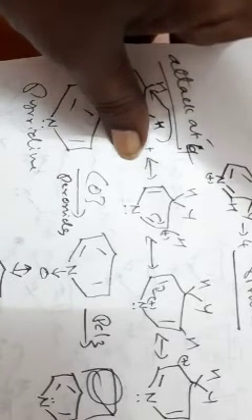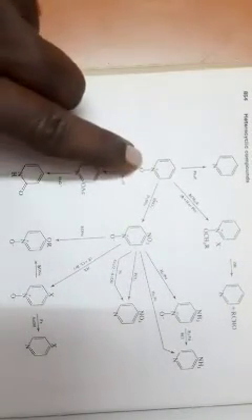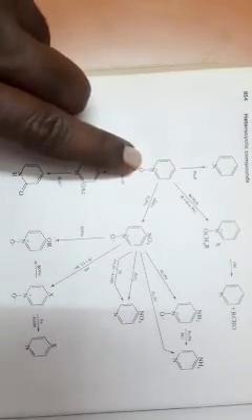N coordinate covalent bond, unequal donation and equal sharing, so it can be represented in this way also. So nitrogen will have a positive charge and oxygen will have a negative charge. So this is your pyridine N oxide. Let us see the reactions of pyridine N oxide. So pyridine N oxide can be represented in this structure also.